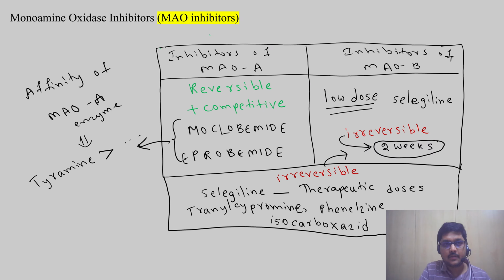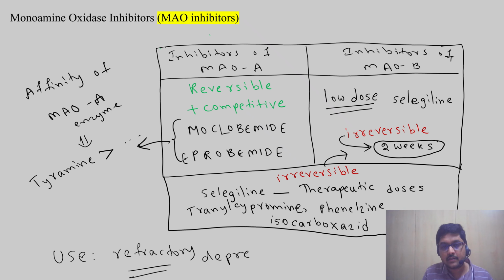Understood? Okay, then where are these MAO inhibitors used clinically? Clinically, these are not used for depression nowadays because of side effects, but they have a place in refractory depression. When all other agents don't work, then we will think of monoamine oxidase inhibitors in refractory cases of depression.